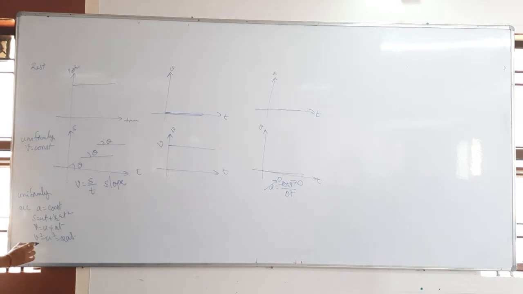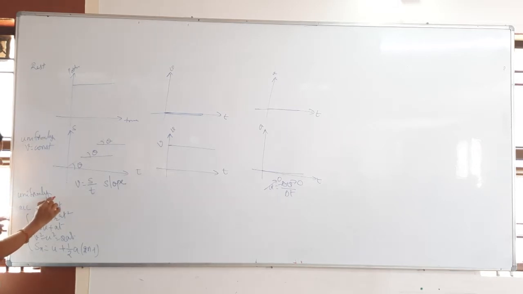And of course the displacement in the nth second, Sn, is equal to, what is the formula? u + (1/2)a(2n − 1). I said to remember this one same like this only, u plus half into a, everything is common, and then instead of t² you will get 2n − 1, that's it. So here these are the 4 basic kinematical equations. Whenever the body is having uniform acceleration and it is starting from rest, nothing but u is equal to how much? 0. Whenever u is 0, this will become 0, this will become 0, this one becomes 0.